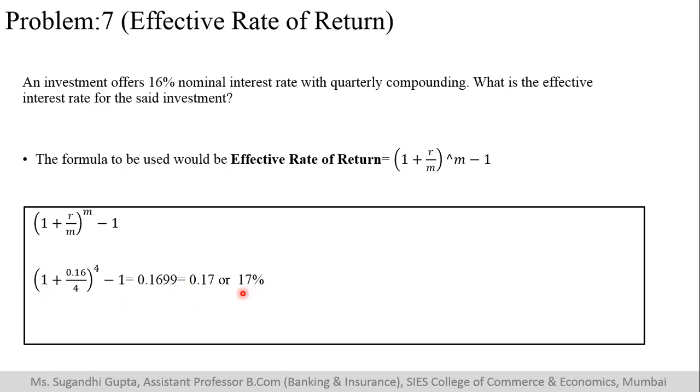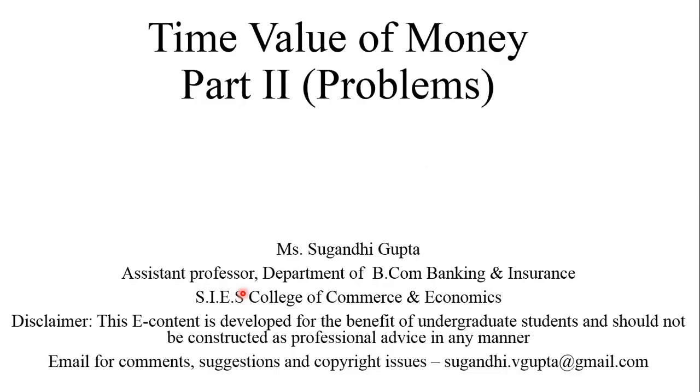These were various sums related to future value that we have discussed in the previous videos, and now we have seen how to solve various sums. Now let me move towards the time value of money part 2 of the sums. Now these sums will be related to the present value of the annuity, single cash flows, etc. So let us have a look at these sums.